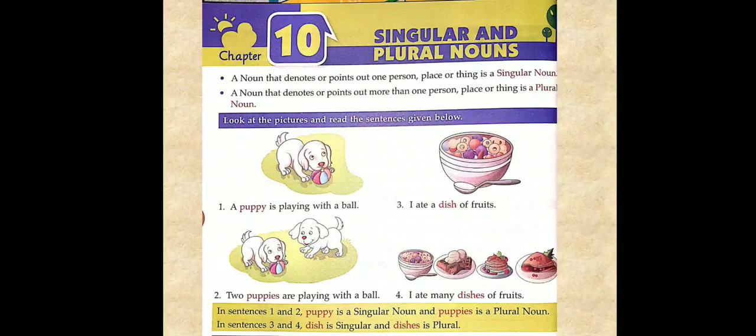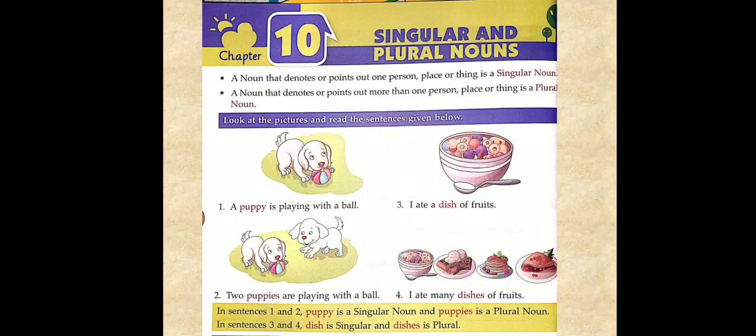So let's see the example. A puppy is playing with the ball. Two puppies are playing with a ball. Now see, the helping verb is also changing. In sentence number 1, the puppy is playing, right? Here in sentence number 2, puppies are playing. So when it is said from singular to plural, we are also keeping in mind the helping verb, that is from is to are or was to were. Okay.